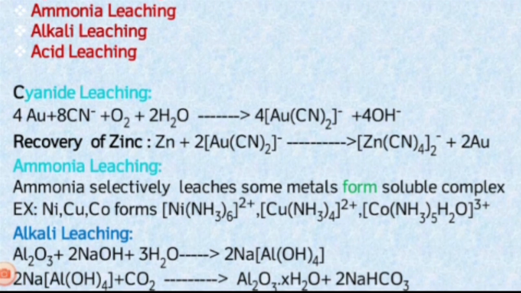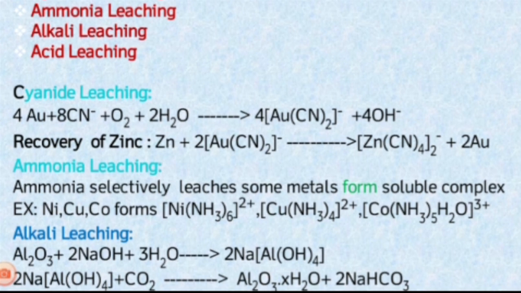This cyanide is applied for gold ore. The native gold metal is treated with cyanide in aerated condition, and the cyanide is taken in a dilute solution. So gold, cyanide, oxygen, that is the aerated condition, with a dilute solution, water.